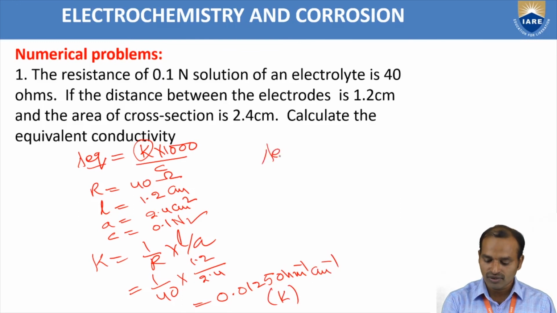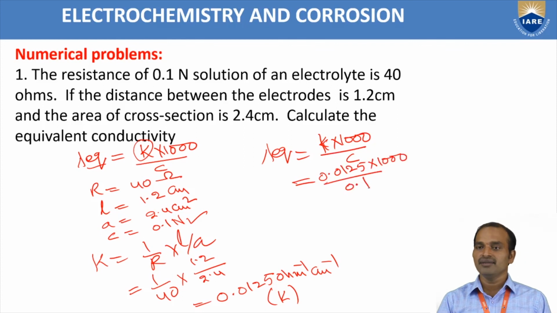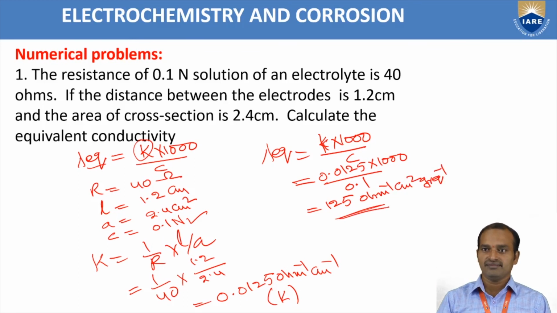Lambda EQ is equal to K into 1000 by C, that is 0.0125 into 1000 by 0.1. Then we get 125 ohm inverse centimeter square gram equivalent inverse. So this is what the problem asked.